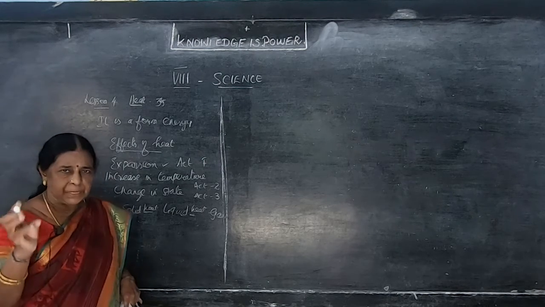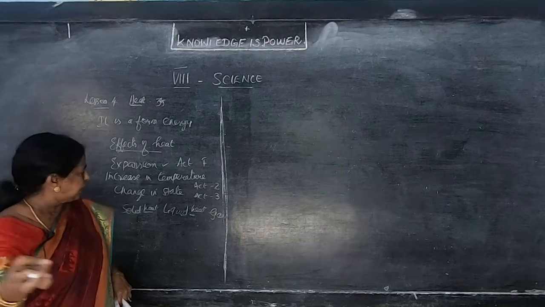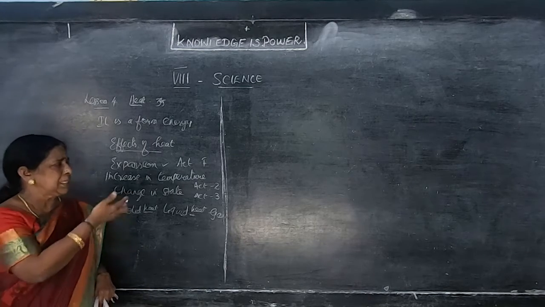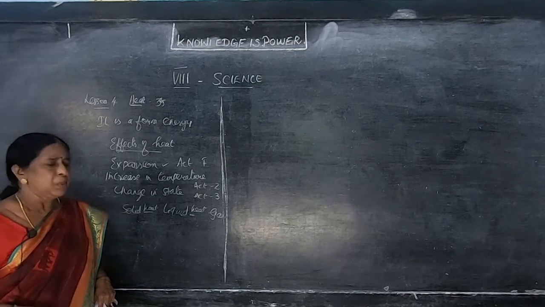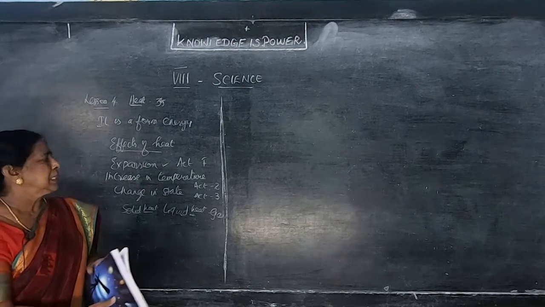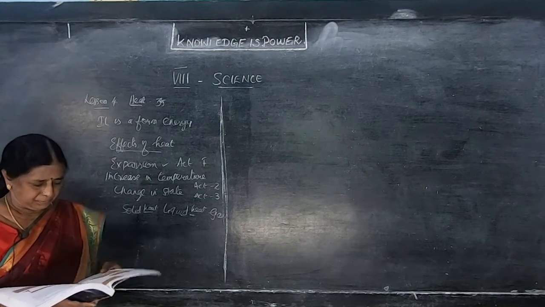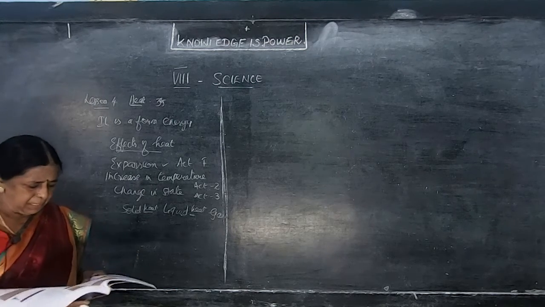So what are the effects of heat? Effects of heat: expansion, increase in temperature and change in state. We have seen the examples for everything. Those are easy experiments, as well as things we have already experienced. These are the effects of the heat.